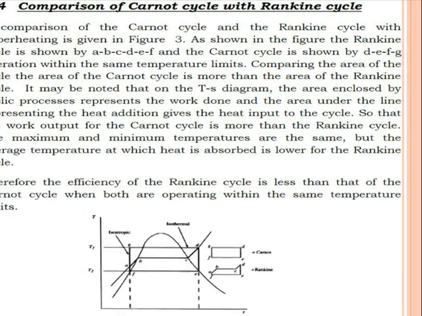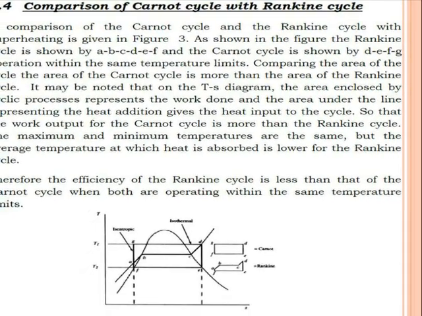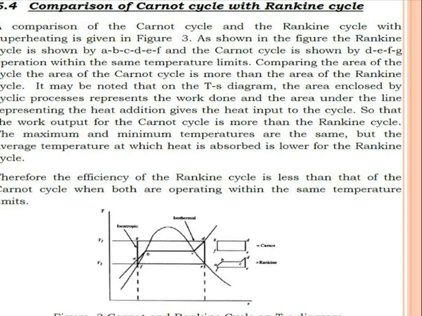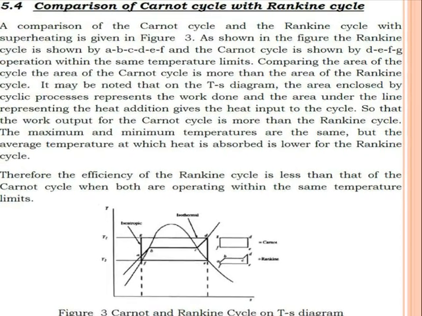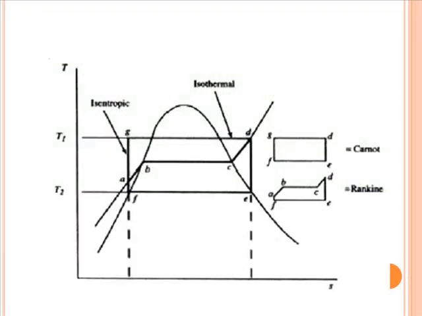In the next figure, again we can see clearly the Carnot cycle and Rankine cycle on the TS diagram. You can see, compared to the Carnot cycle, the area covered by the Rankine cycle is lower, and because of that the net work available from the Carnot cycle is more compared to the Rankine cycle, and because of that the efficiency of the Rankine cycle is less compared to the Carnot cycle.